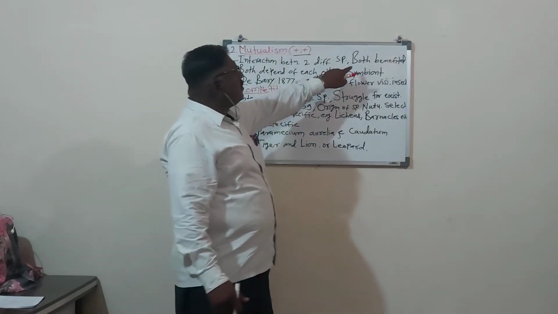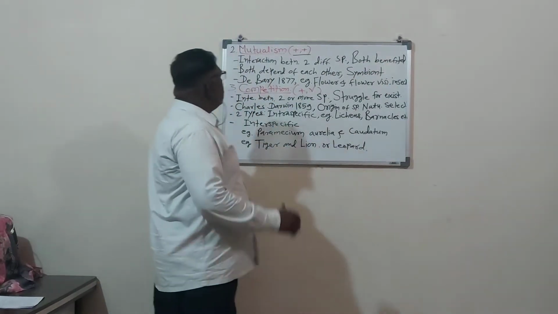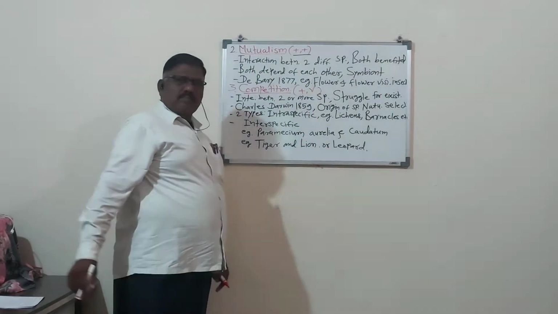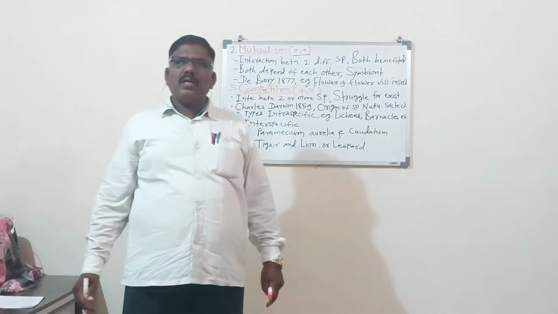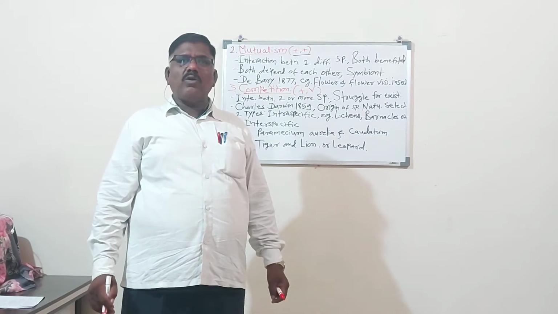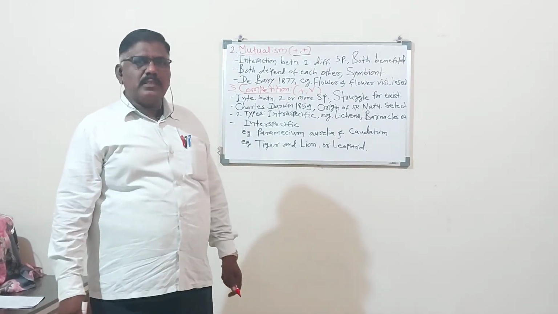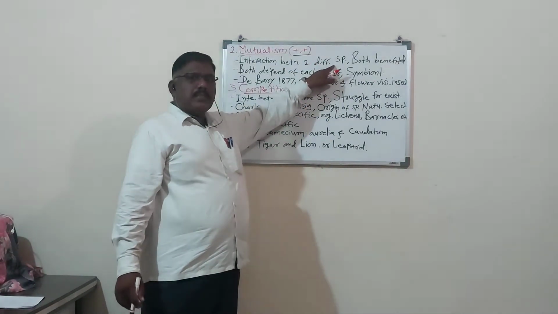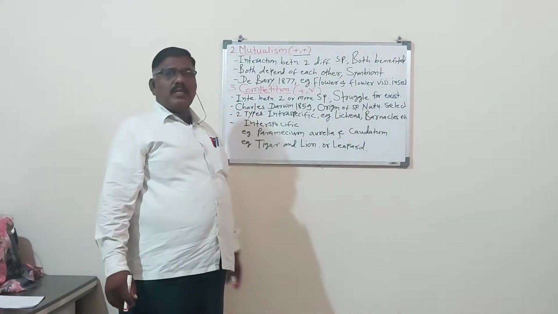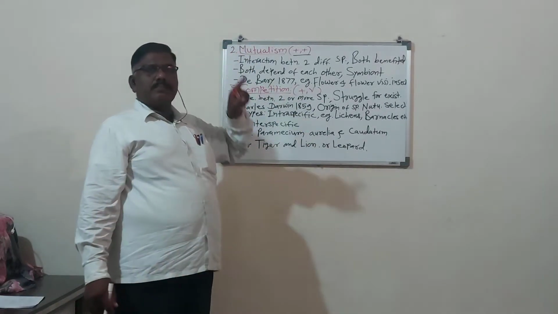Here both partners are benefited. Both depend on each other. Remember, both are in benefit and both depend on each other. So a biotic interaction in which two different species depend on each other is called mutualism.